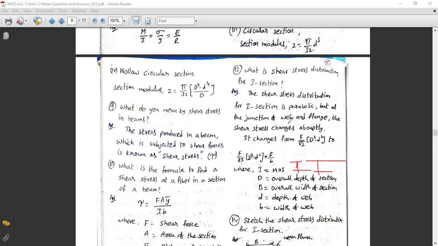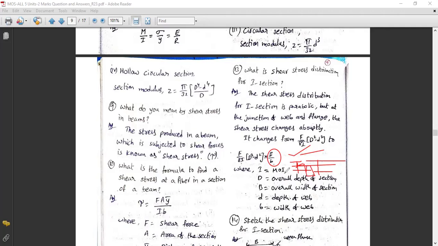But at the junction of web and flange, what will happen? The shear stress changes abruptly from F by 8I into (D squared minus d squared) to F by 8I into (D squared minus d squared) into big B by small b. So for the total I section this is big B, and for the web it is small b. So that difference is coming.